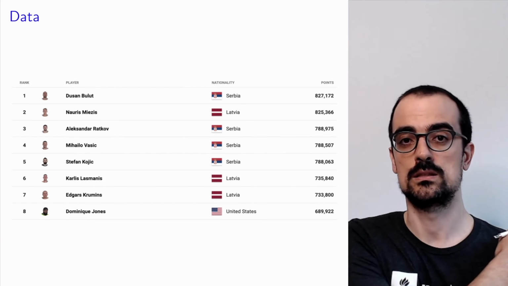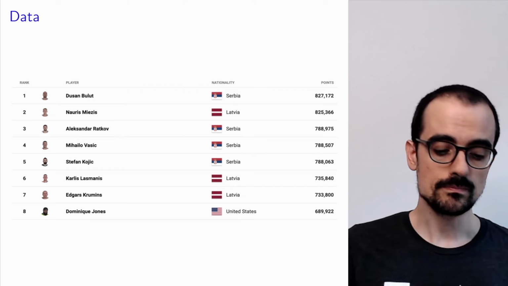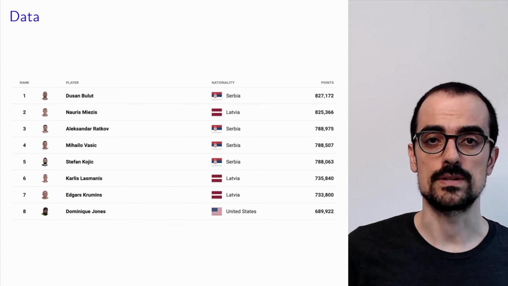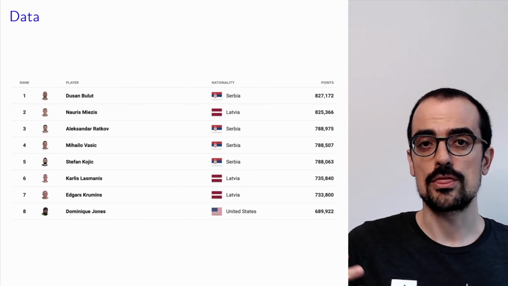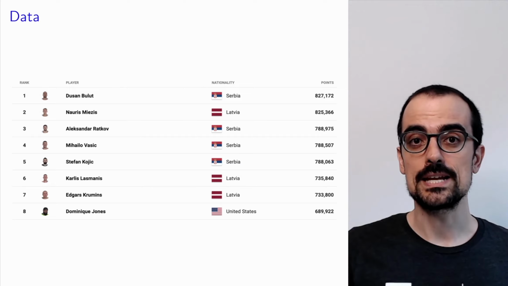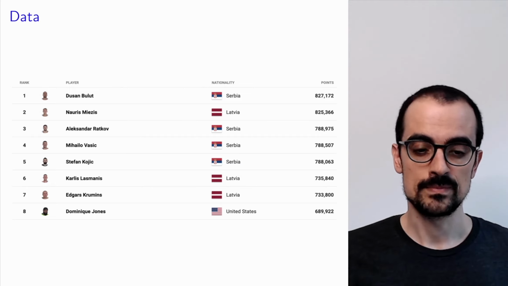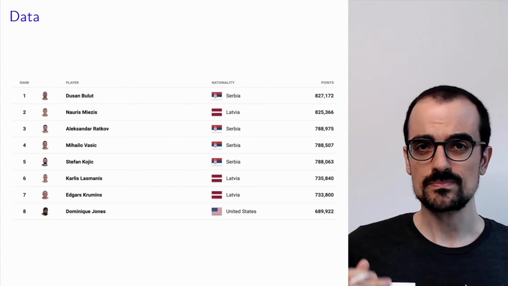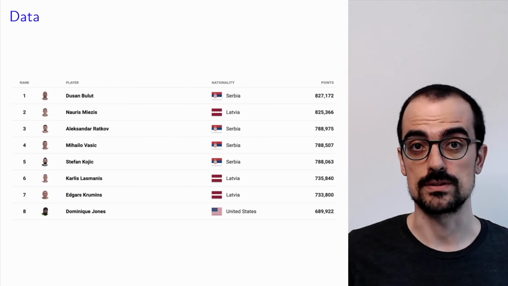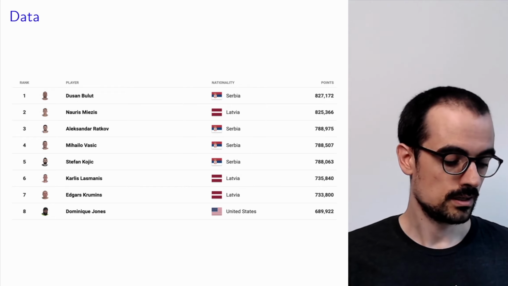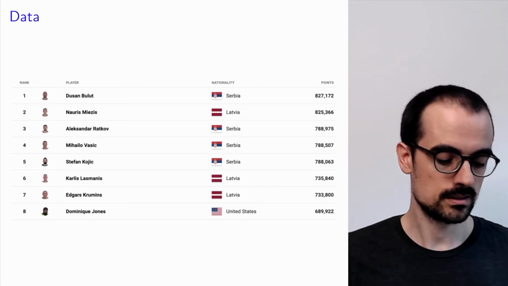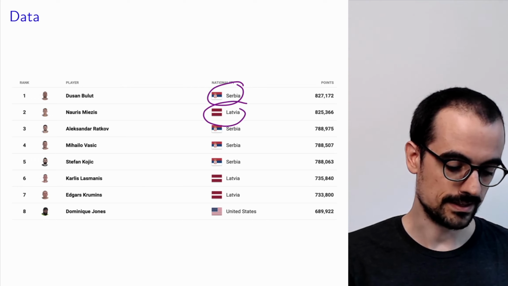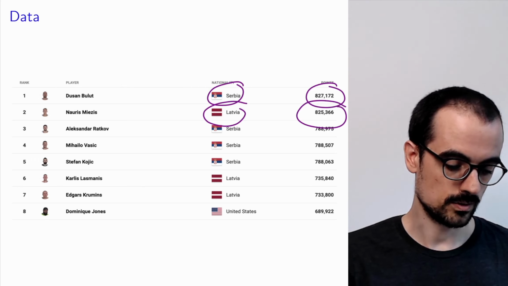Now, in order to build a probabilistic model, we need some data. And the data that I decided to use were the ranking points for each of the players. It turns out that in 3-on-3 basketball, each player gets awarded points after each game, and that allows us to rank them. These points essentially quantify the performance of the player over the previous 12 months. Here is the ranking from before the Olympics. So you see that the best players are Serbian or Latvian, and these are their points.